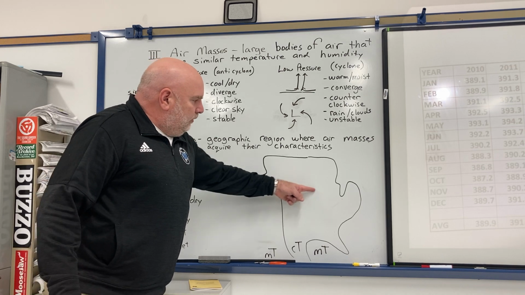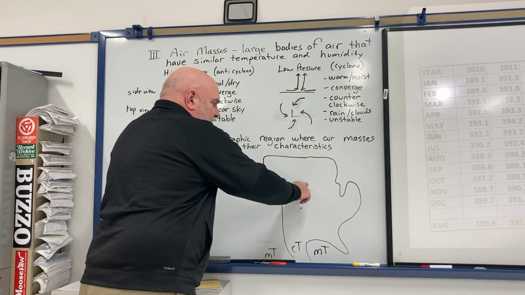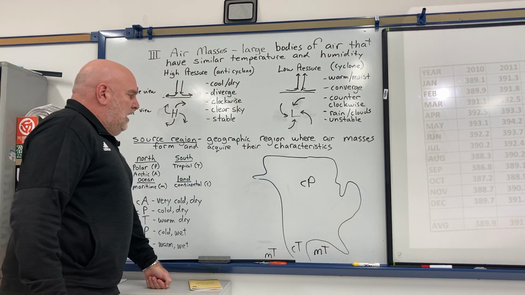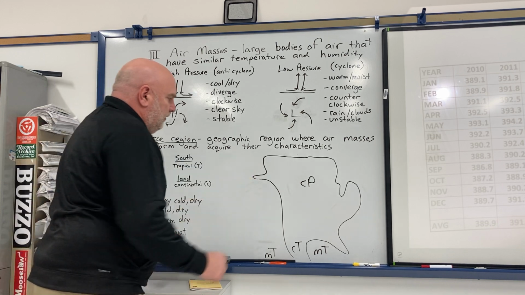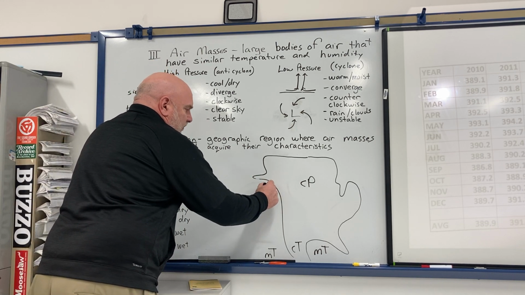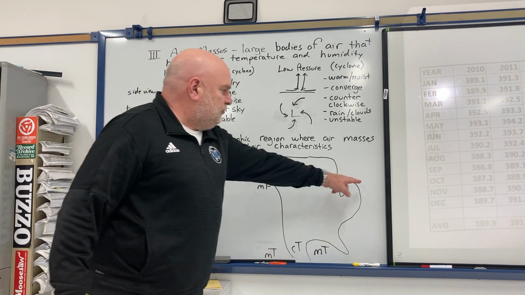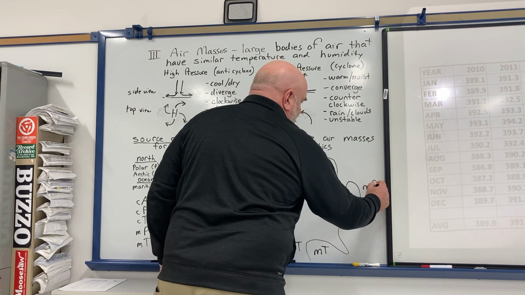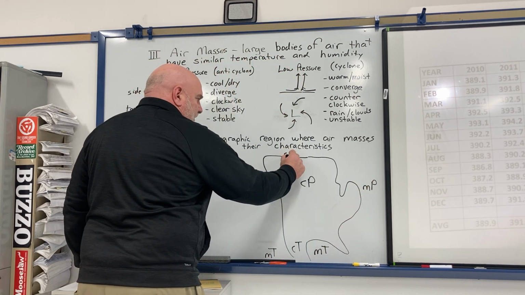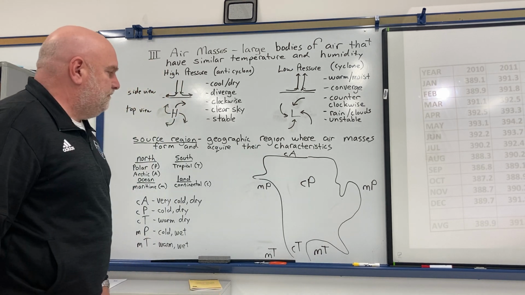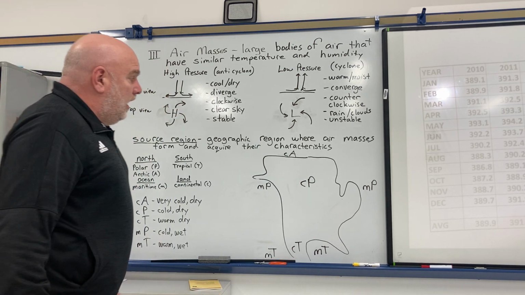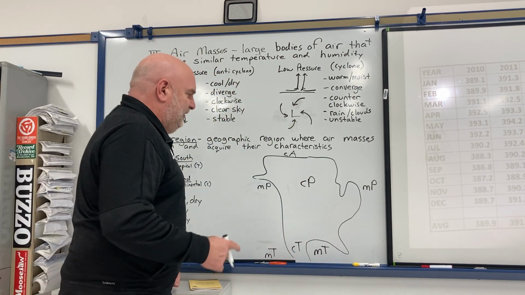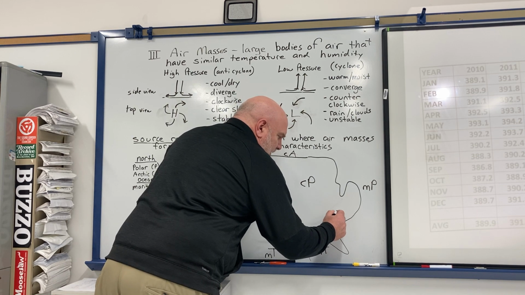If it formed right here, which would be like central Canada, over land from the north, that'd be a CP air mass. If it formed over here, that's over water from the north, that'd be an MP, maritime polar air mass. Same thing holds true over here, over water from the north, so that'd be an MP, maritime polar air mass. Then if it comes from way up here, it'd be continental Arctic. Now, for us in New York State, and again, my drawing of North America is horrible, I know that, but New York State would be roughly about there.